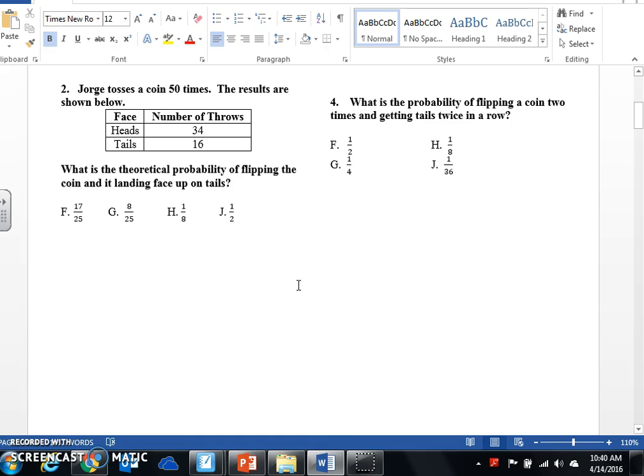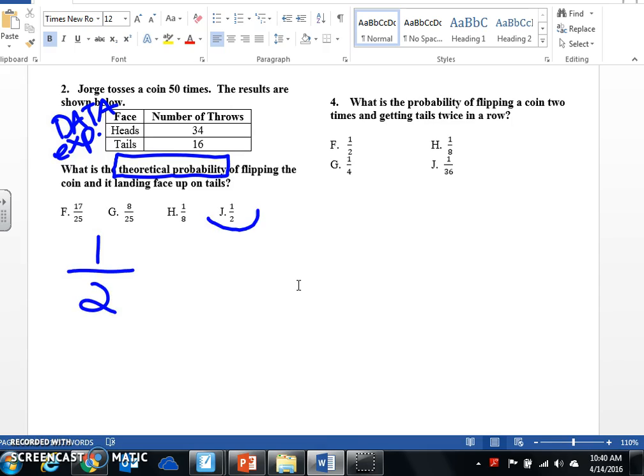Number 2, Jorge tosses a coin 50 times. The results are shown below. What is the theoretical probability? Okay, you got to be careful. Remember, this is data. Data is experimental. They're asking us just straight up for the theoretical probability. So the theoretical probability of flipping a coin and it landing on tails is, one side is tails, there's 2 sides, boom, 1/2. Don't be tricked just because they gave you a data table.